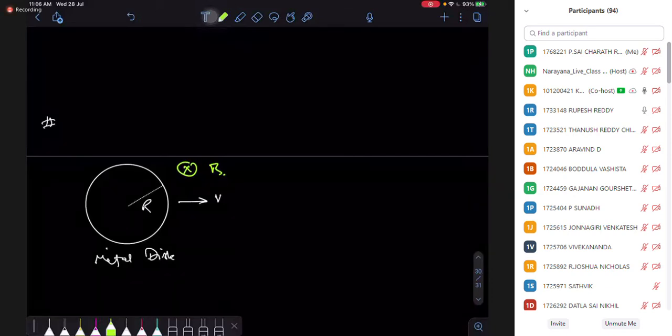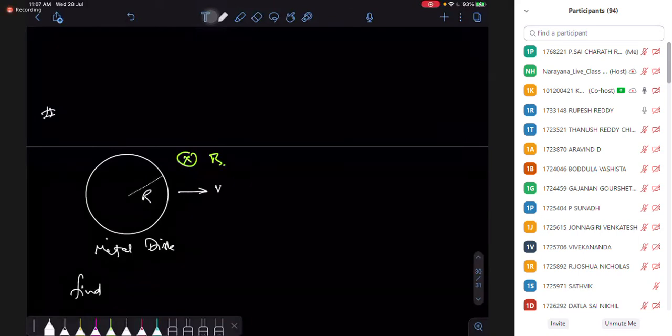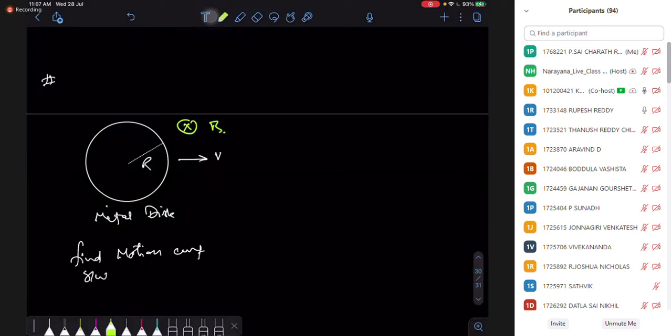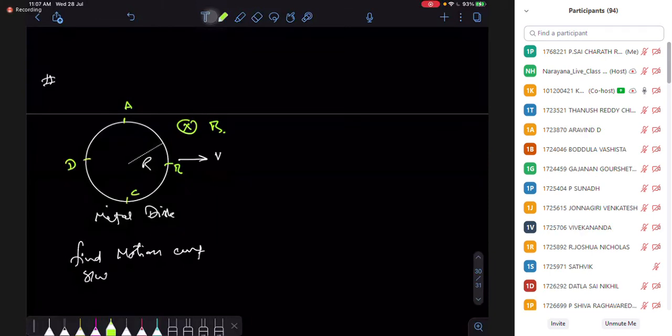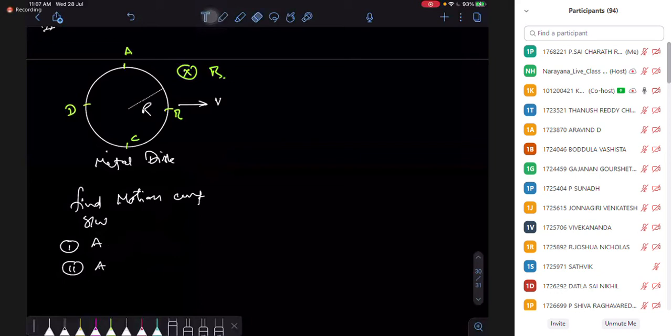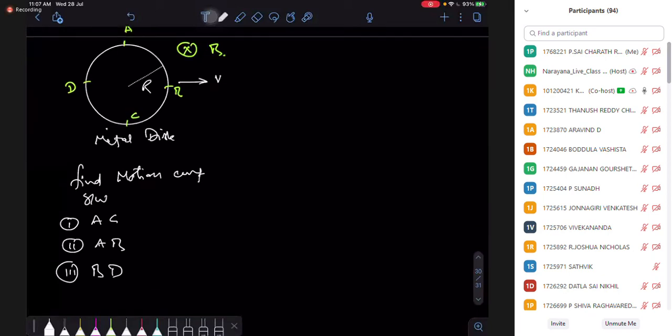Now in this case, this is a disk. It is not any rod or wire. Here, find the motional EMF between four points I take, A, B, C, and D. So find the motional EMF between AC, between AB, and between BD. These three cases, you can find the motional EMF.